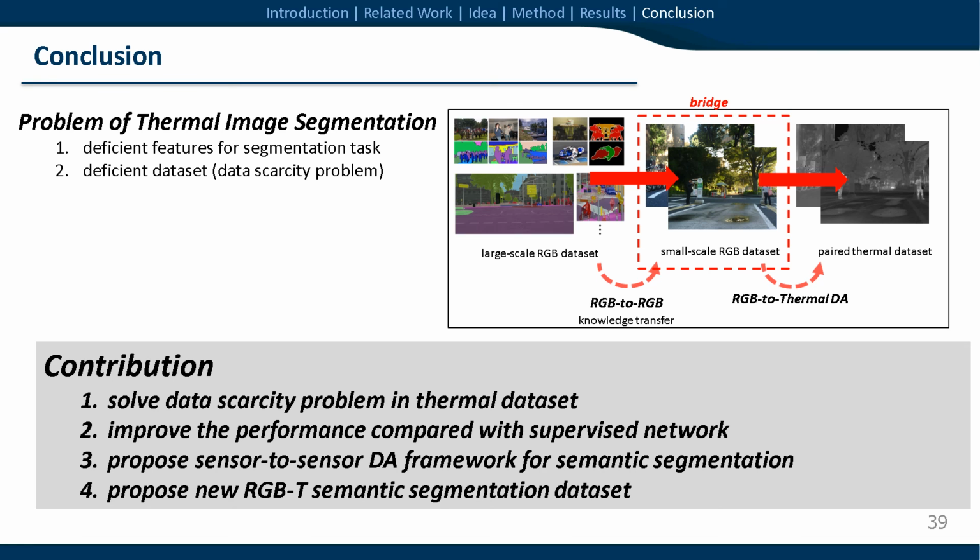Second, even without ground truth, we improved the performance compared with supervised networks. Third, we first proposed a sensor-to-sensor domain adaptation framework for semantic segmentation. Fourth, we proposed a new RGBT semantic segmentation dataset.